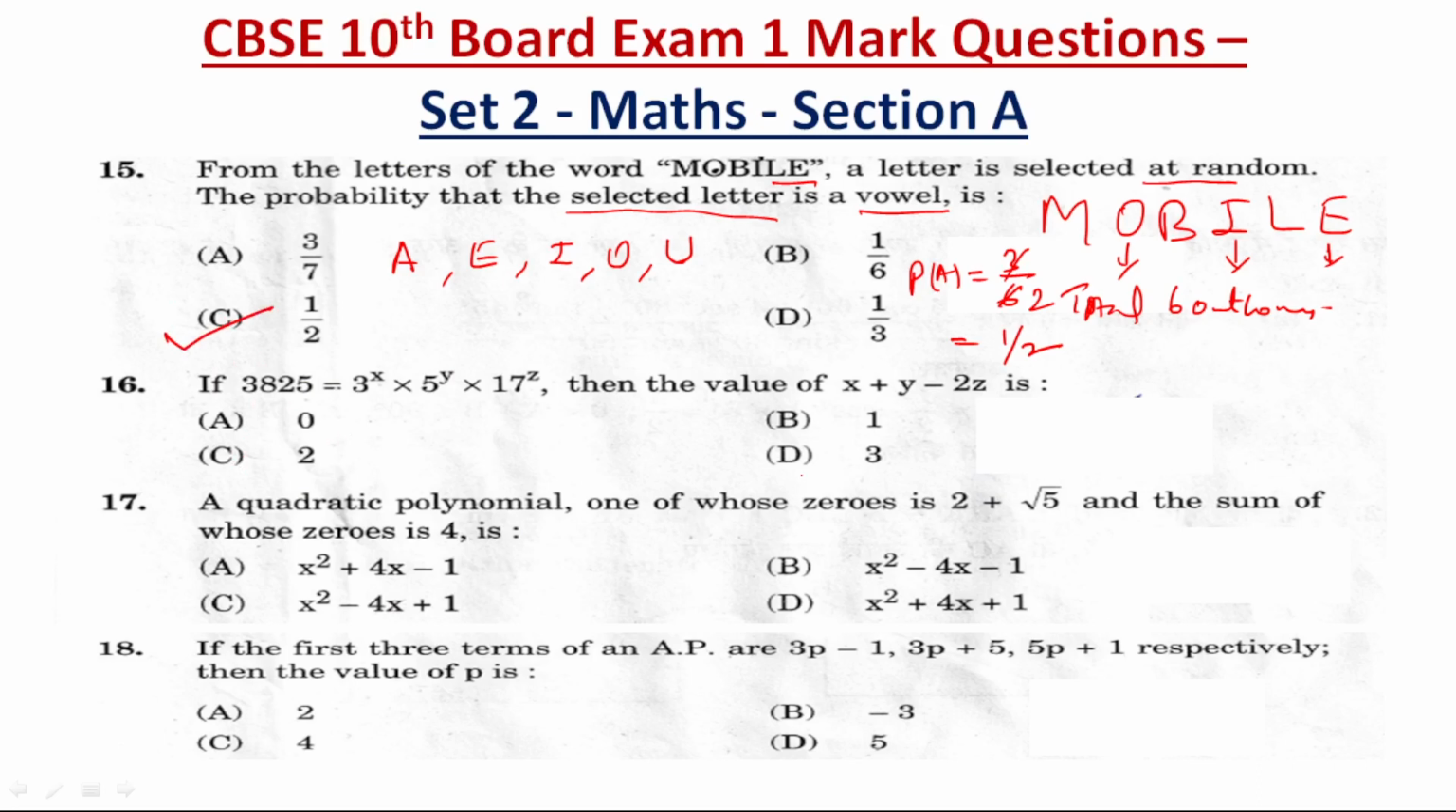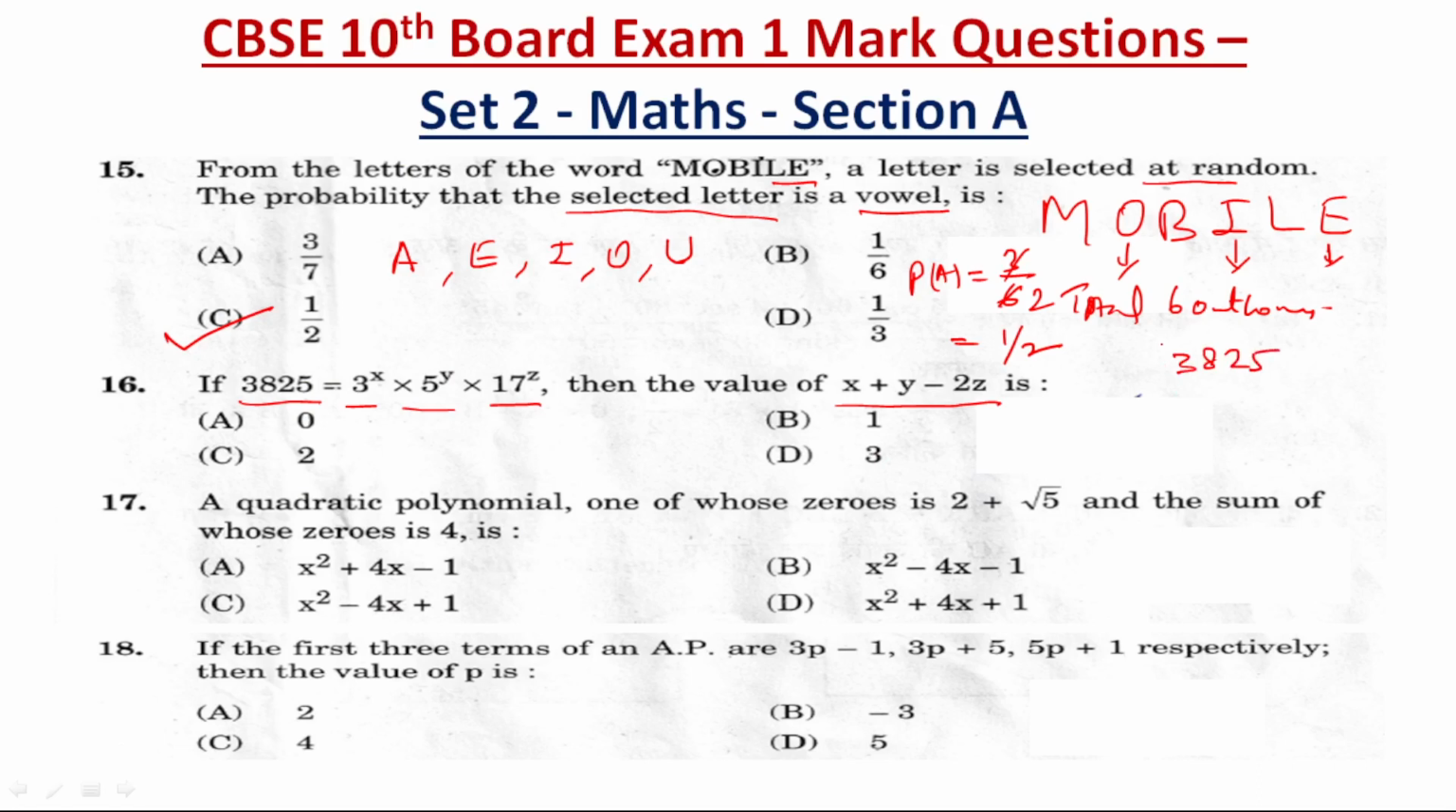Fine. Question number 16, let us go for it. If 3825 is equal to 3 to the power x into 5 to the power y into 17 to the power z, then the value of x plus y minus 2z is. It means we need to find out the value of x, y and z first. So how will we find it? It is from indices.